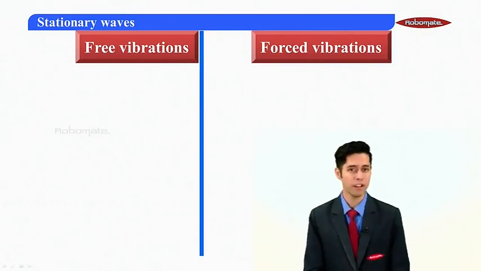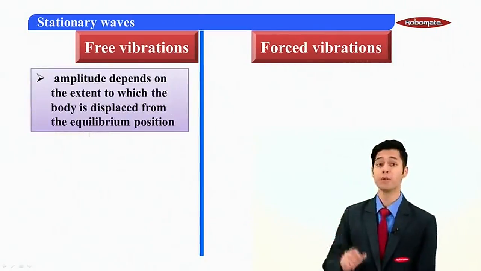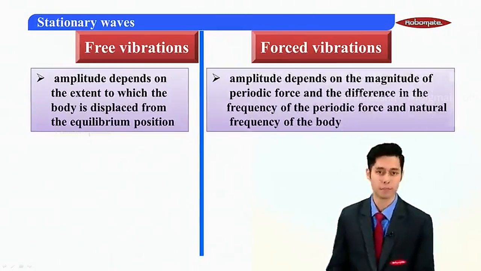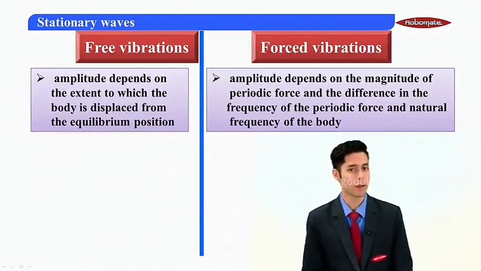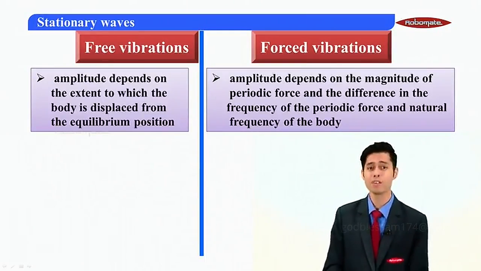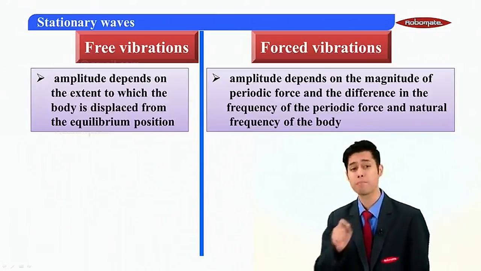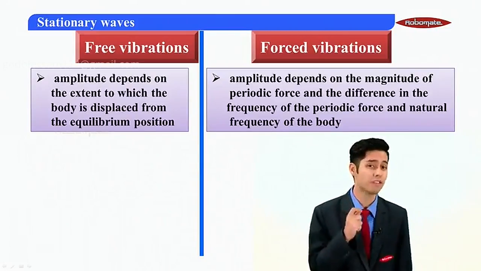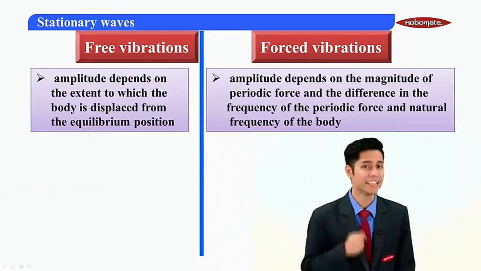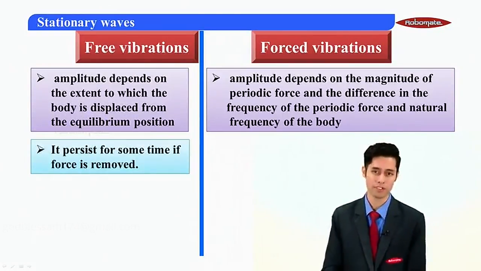Moving ahead to the next point, the amplitude in free vibration depends on the extent to which the body is displaced. Whereas in the case of forced vibration, the amplitude depends on the magnitude of the force and also the difference in the frequencies between the periodic force and the natural frequency of the body. Students, this particular point we are going to study in detail in the coming modules.